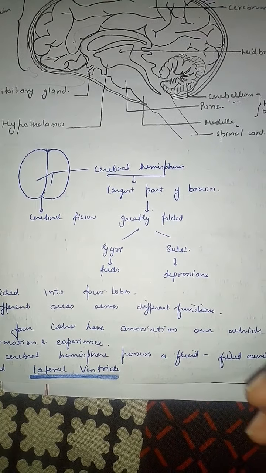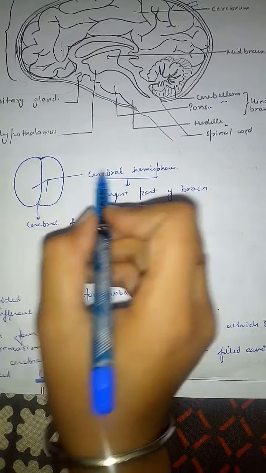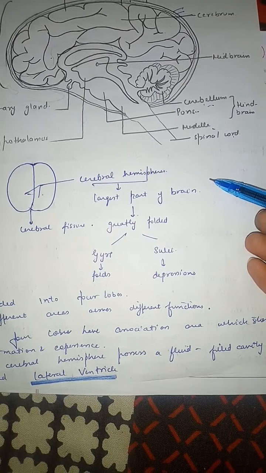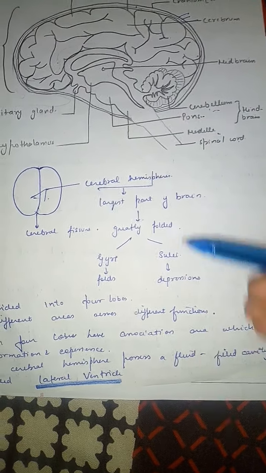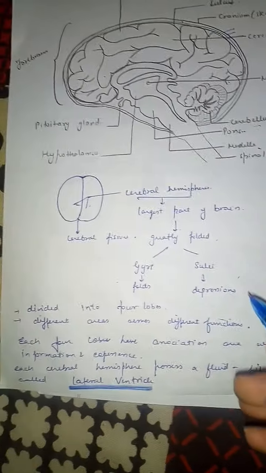The cerebrum of the forebrain is divided into two parts with the help of the cerebral fissure, and these two parts are called cerebral hemispheres. It is the largest part of the brain and it is greatly folded into gyri and sulci. The folds are gyri and the depressions are called sulci.